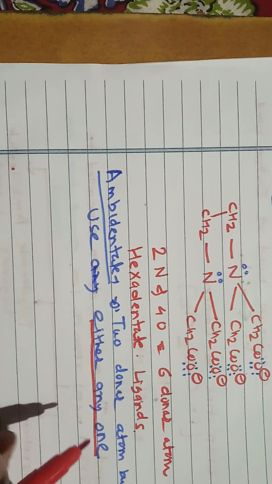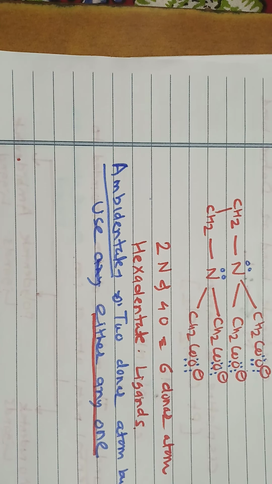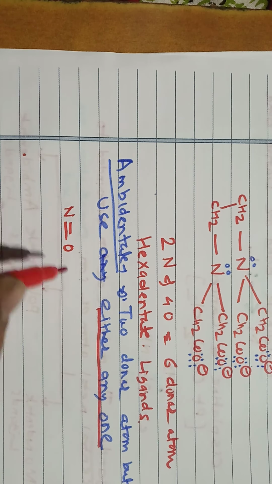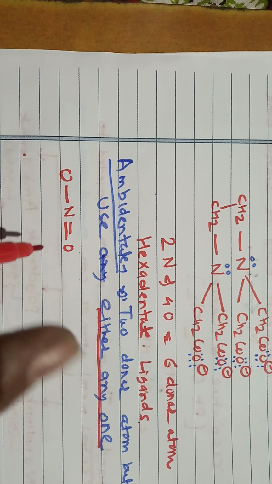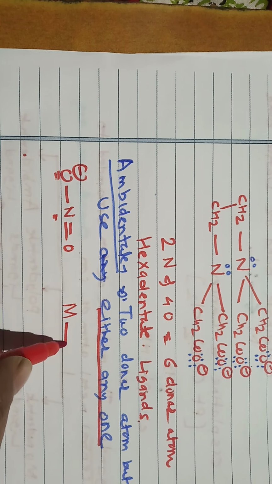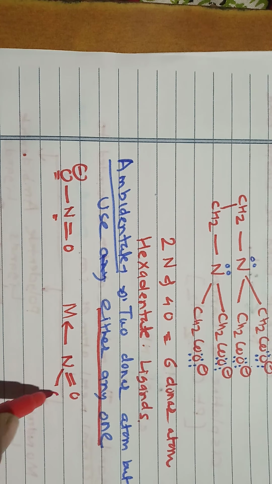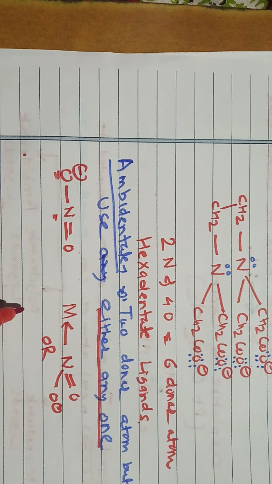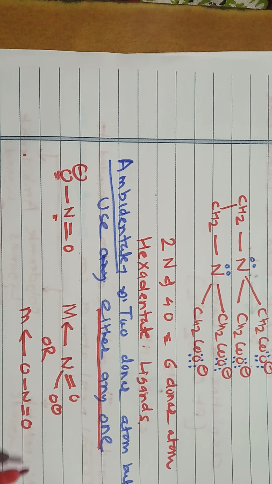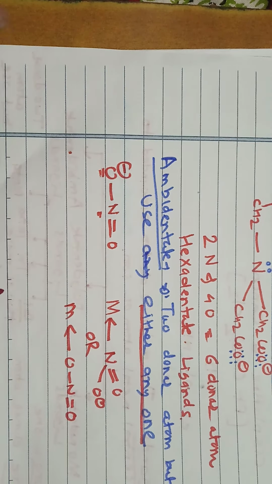For example, NO2 has two donors, one is nitrogen and another is oxygen. When it uses nitrogen, the donor atom is only nitrogen, or when it uses oxygen, it does not use both at a time. So it is an ambidentate ligand.